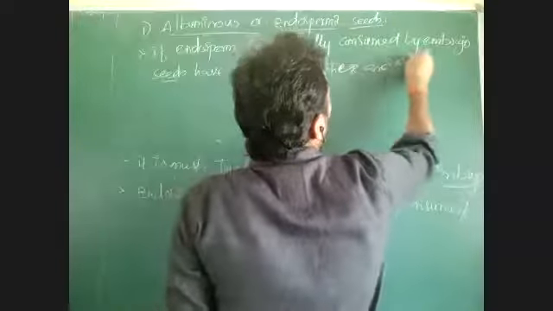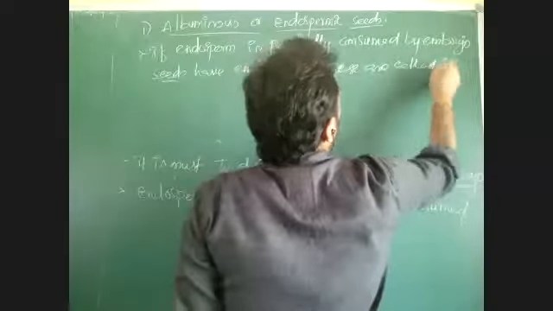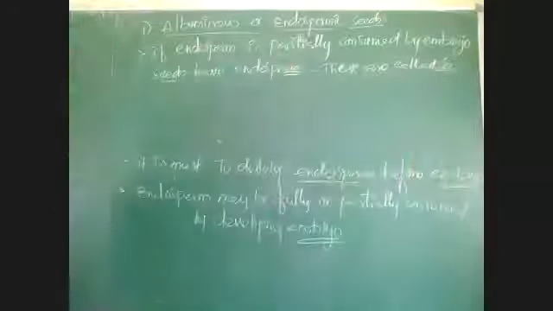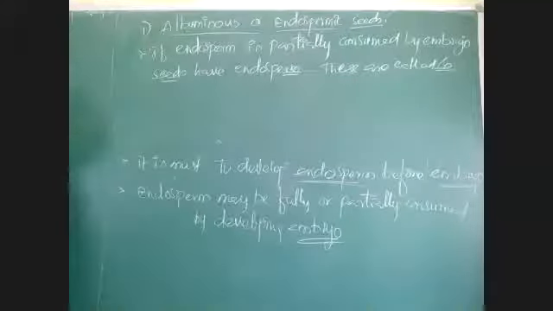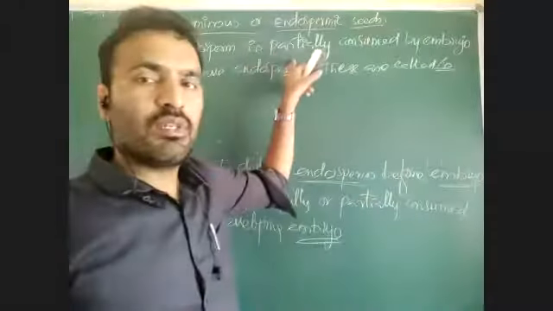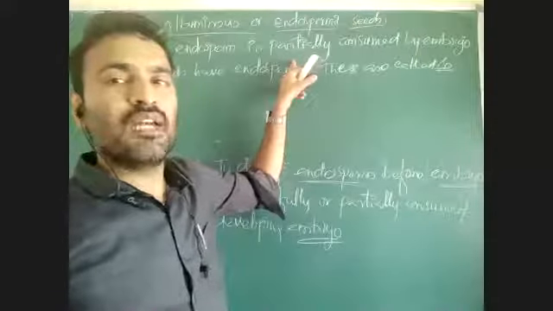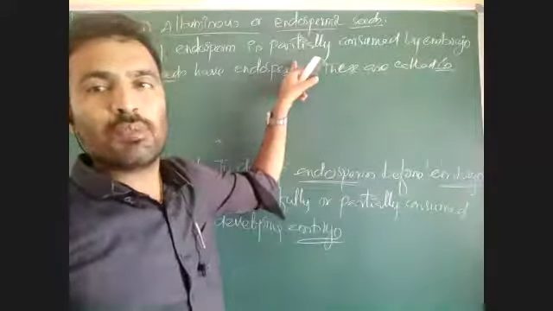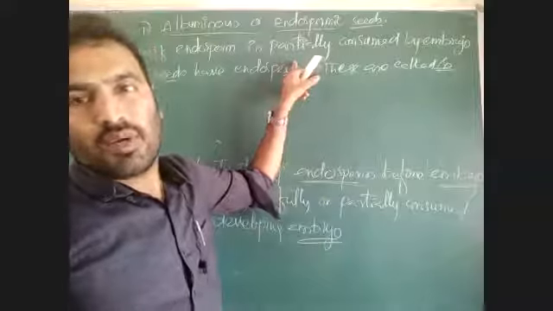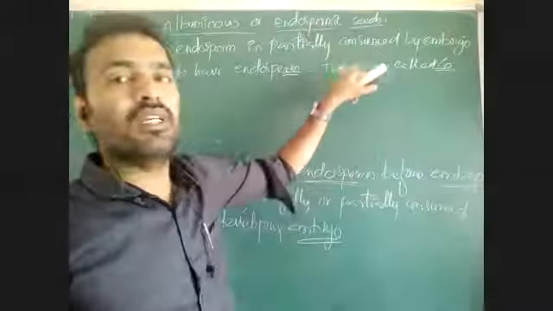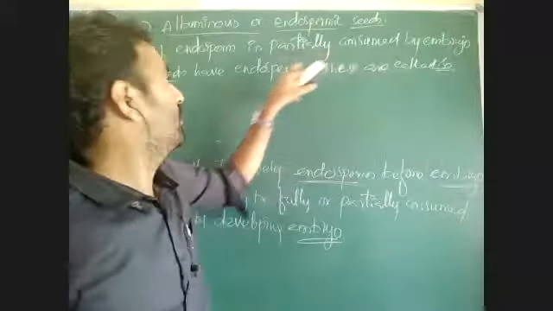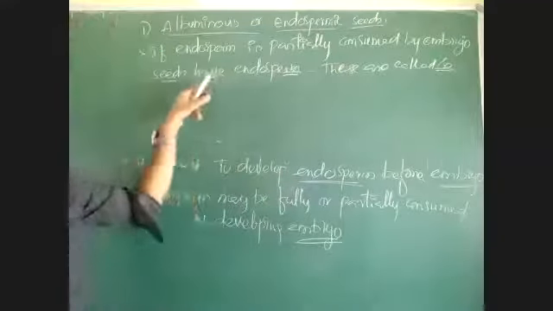These are called so. During the development of embryo inside a seed, if endosperm is partially consumed, it means endosperm is not fully used for the developing embryo. As the endosperm is not fully used, some of the endosperm is remaining in that seed. That type of seeds are called albuminous seeds or endospermic seeds.